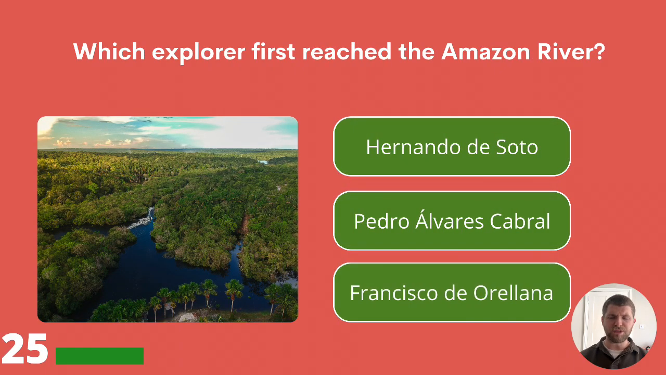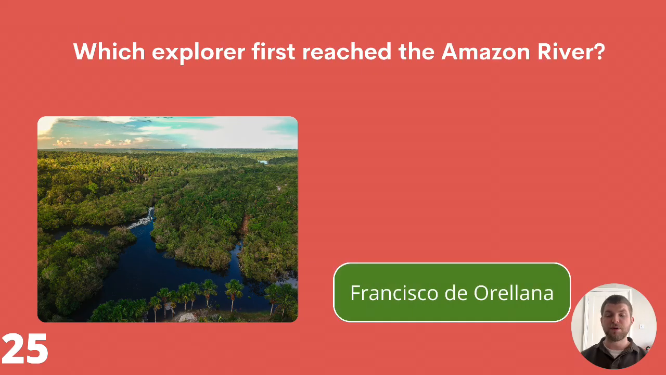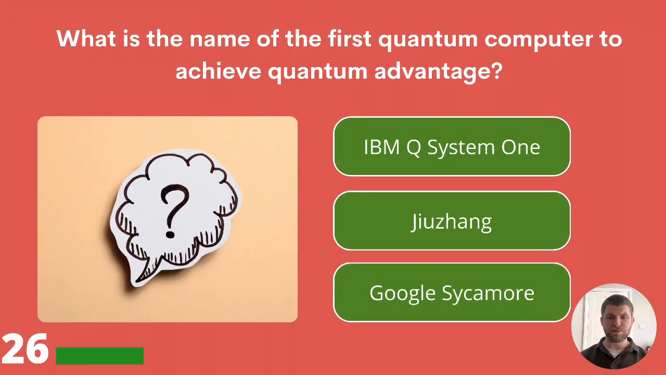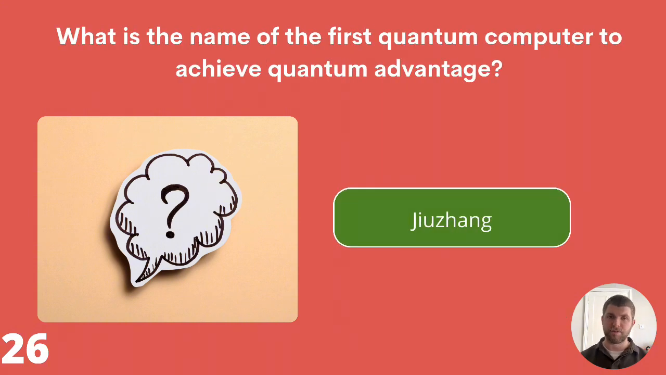Which explorer first reached the Amazon River? Hernando de Soto, Pedro Alvares Cabral, or Francisco de Orellana? The correct answer is Francisco de Orellana. What is the name of the first quantum computer to achieve quantum advantage? IBM Q System 1, Zhuizhang, or Google Sycamore? The correct answer is Zhuizhang.